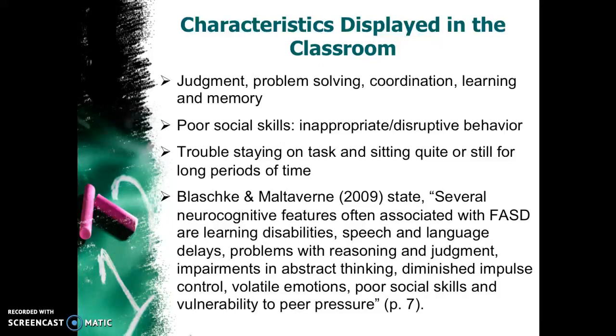But educators need to remember that students on the fetal alcohol spectrum require patience and persistence. All the possible symptoms make school in general very difficult for students who are on the spectrum.